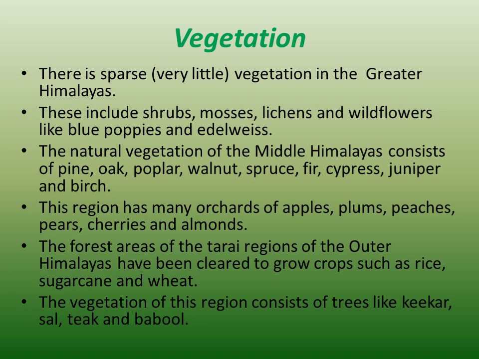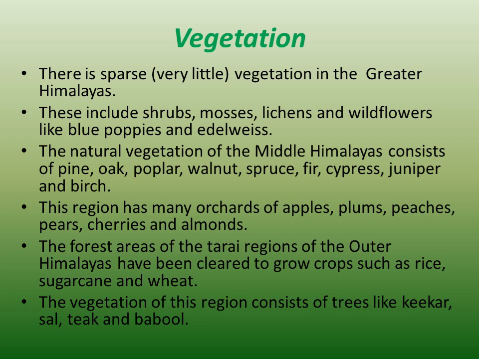The forest areas of the Terai regions of the outer Himalayas have been cleared to grow crops such as rice, sugarcane, and wheat. The vegetation of this region consists of trees like kikar, sal, teak, and babool. So children, this kind of vegetation is naturally there, and we also grow some crops like rice.